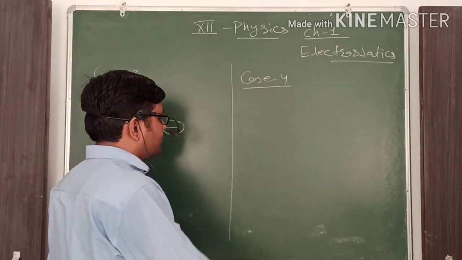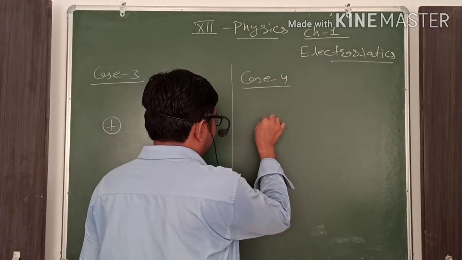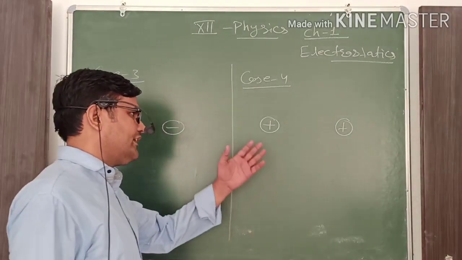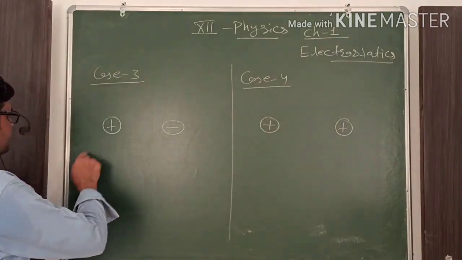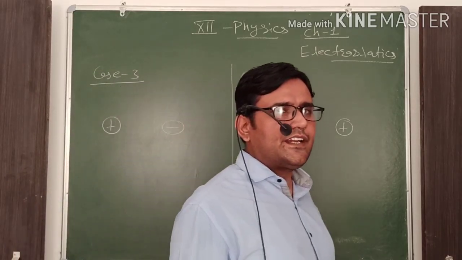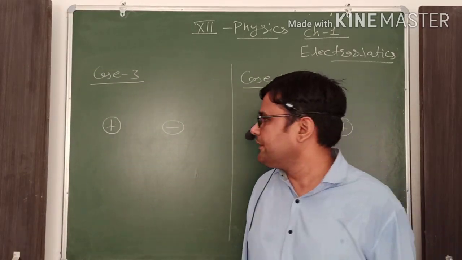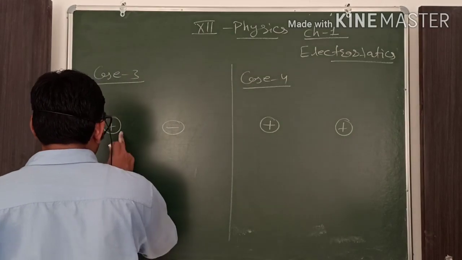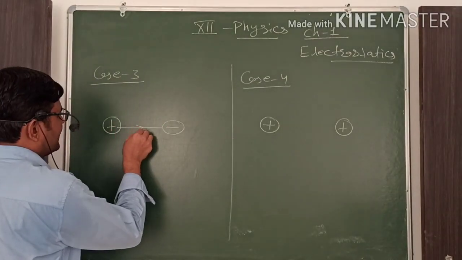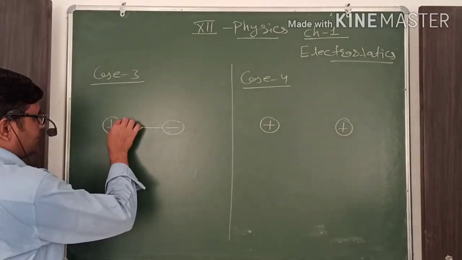In case number 4, both charges have the same nature, positive or negative. We have already discussed that due to a positive charge, electric field lines are outward. The electric field lines start from the positive charge and move, entering into the negative charge.